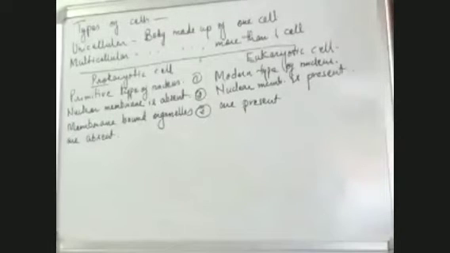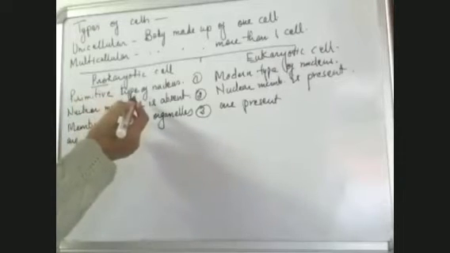When we see the nucleus is a primitive type, the nucleus is modern type; the nuclear membrane is absent, the nuclear membrane is present; membrane bound organelles are absent, membrane bound organelles are present. These are the three most important points of difference between the two.